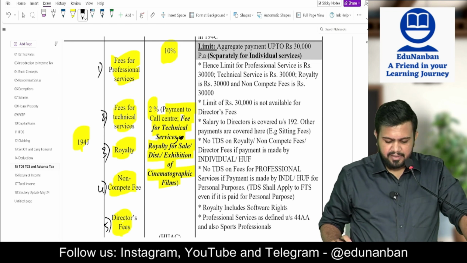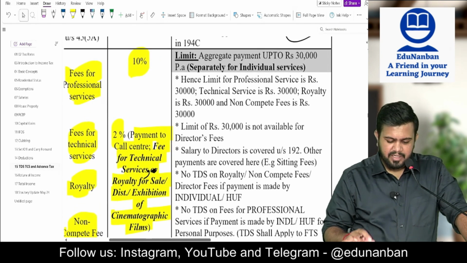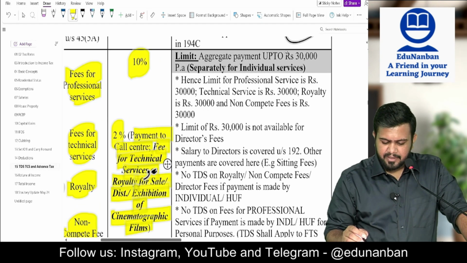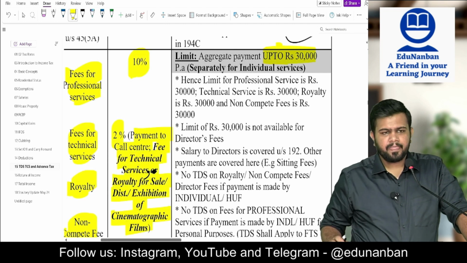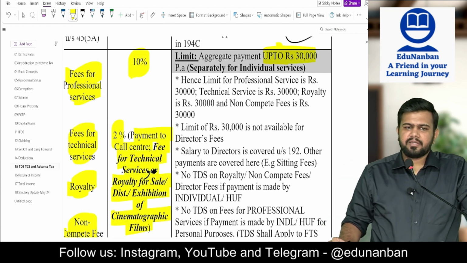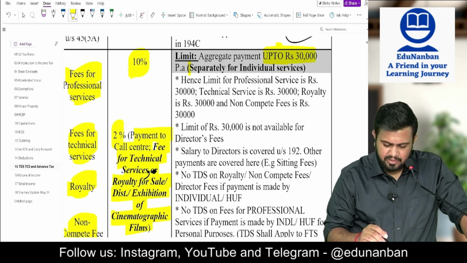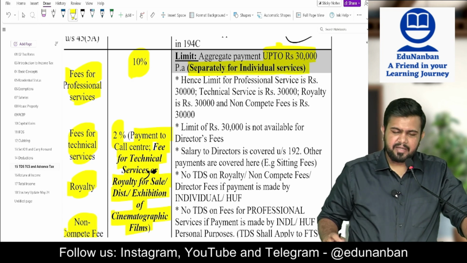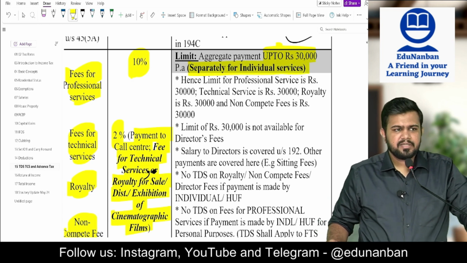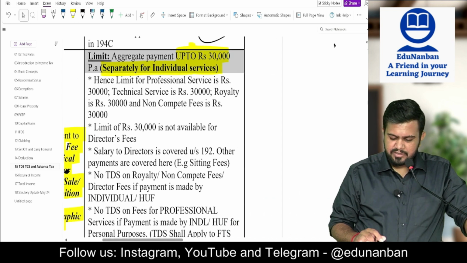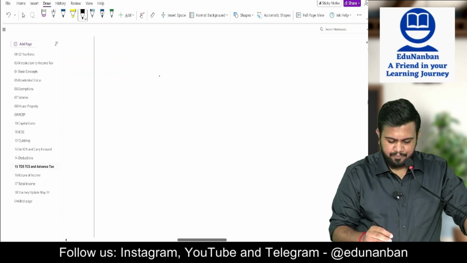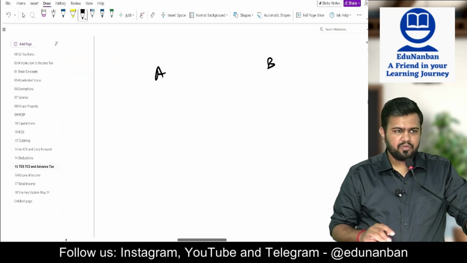Sir, here what is the limit? Aggregate payment up to 30,000. But this 30,000 is separate for individual services. Separately for individual services. So for example, A is making payment to B.